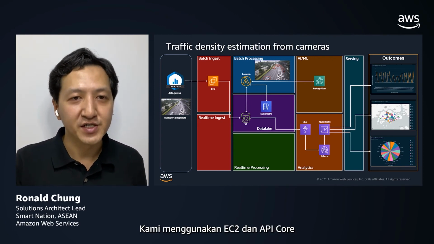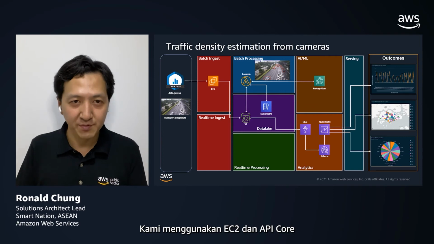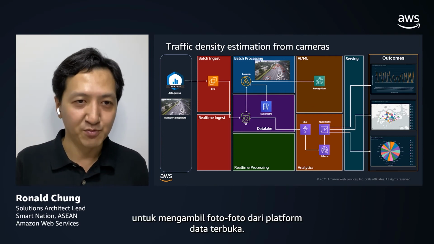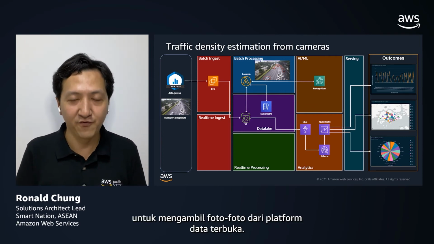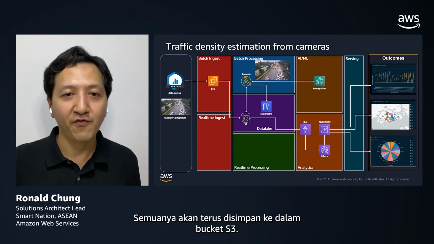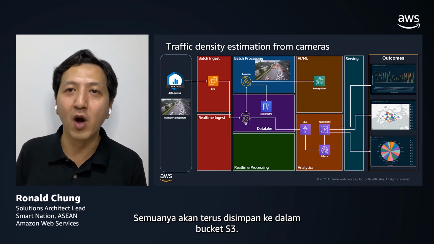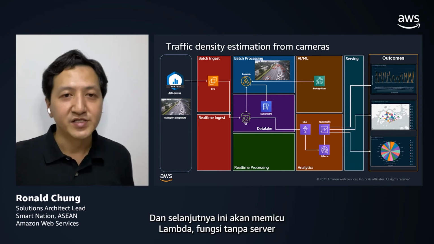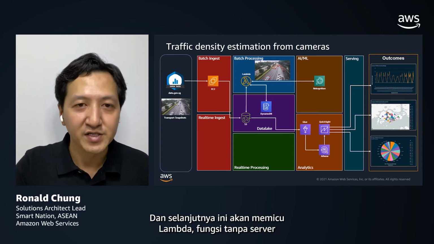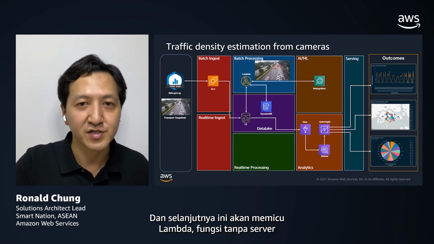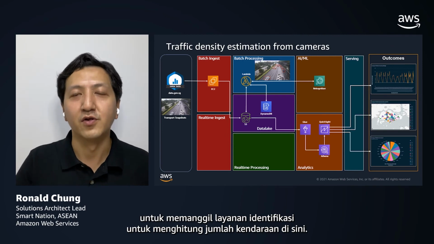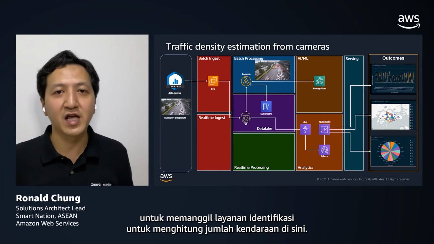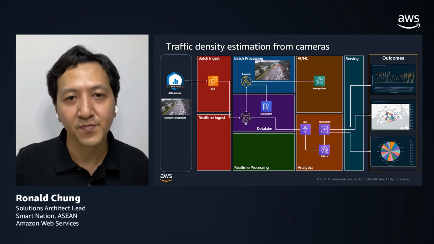So again, the data flows from the left all the way to the right. We use EC2 to make the API call to fetch the snapshots from the open data platform. And all of them will be stored right away into the S3 bucket. And subsequently, it will trigger the Lambda, the serverless functions, to call the Rekognition services to count the number of vehicles here.